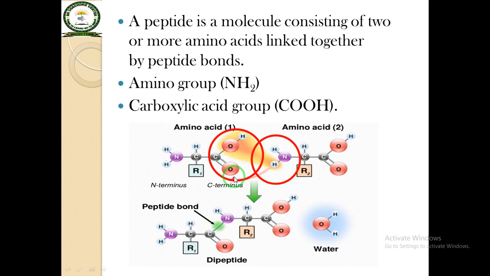During the formation of the peptide bond from these two amino acids, a water molecule is eliminated. As a result of removing the water molecule, a peptide bond is formed which holds together the two amino acids, and this peptide bond is very strong.